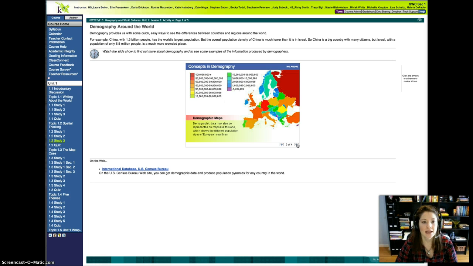Demographic maps. Demographic data may also be represented on maps like this one, which show the different population sizes of European countries. So here we have color-coded the more densely populated countries.